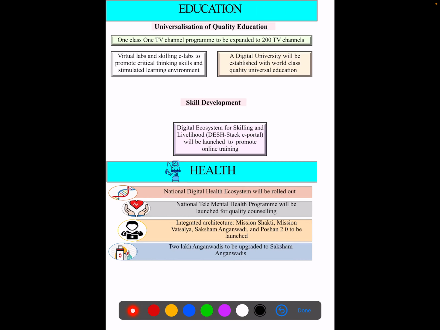Coming to the education sector, the one class, one TV channel program is the highlight this year. A digital university is to be established. A digital ecosystem for skilling and livelihood will be launched to promote online training. A national digital health ecosystem will be rolled out. A national tele-mental health program will be launched for quality counseling. The ongoing success of earlier schemes is to be supplemented with Mission Shakti, Mission Vatsalya, Saksham Anganwadi and Poshan 2.0.